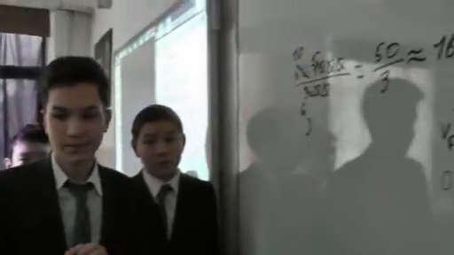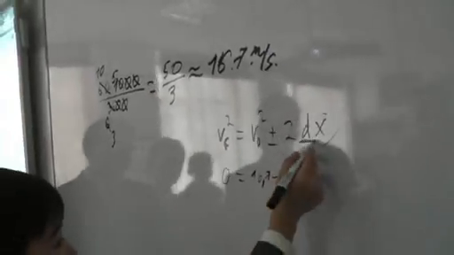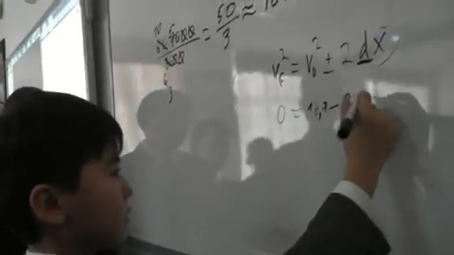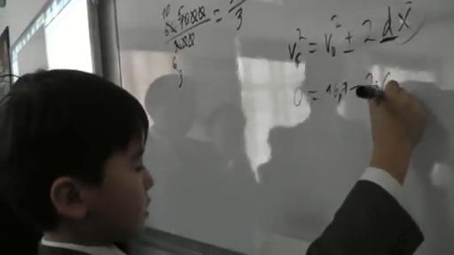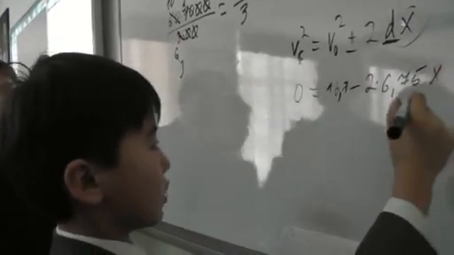Who is going to explain the calculations? Okay. We put minus because it is deceleration. And x we don't know.